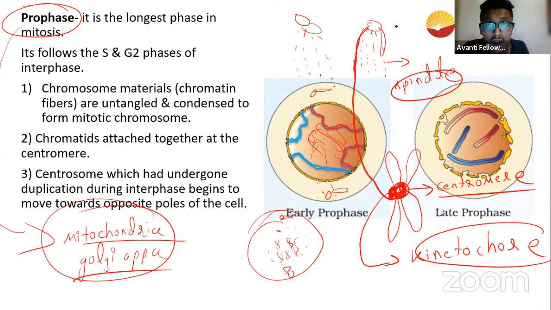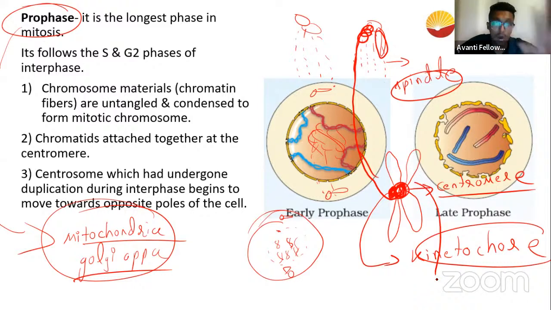Now, your centrosomes are like powerful motors, and we call them protein motors. What do motors do? They spin. When they spin, they start winding and winding and winding. When they wind, they are fishing your sister chromatids. They are pulling your chromosomes away. So this is pulled away, this is also pulled away, in opposite directions, and they separate. So you understand what is happening.